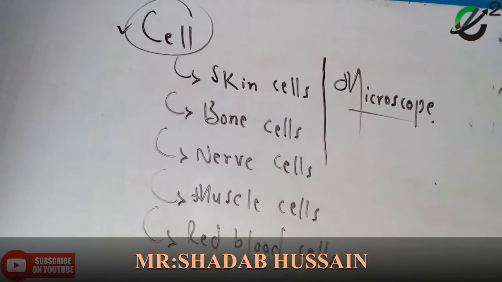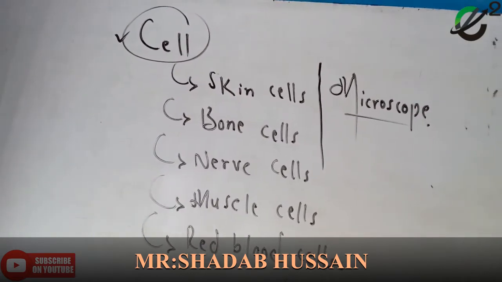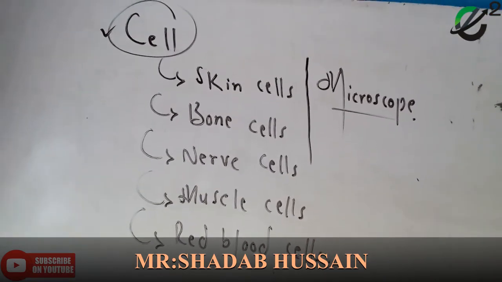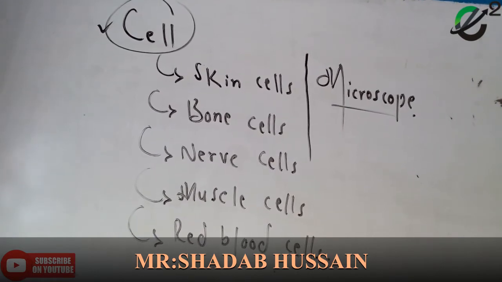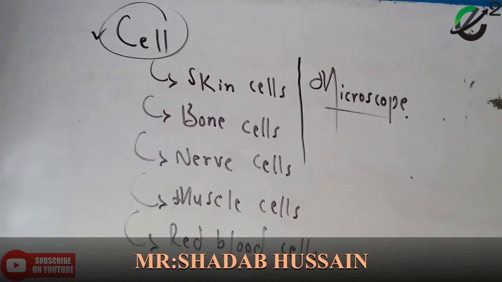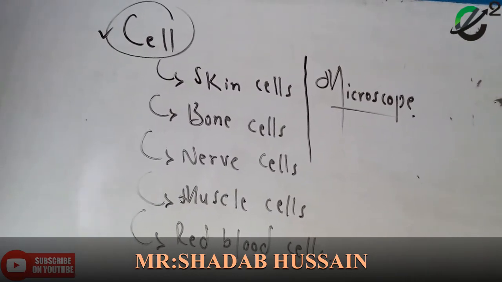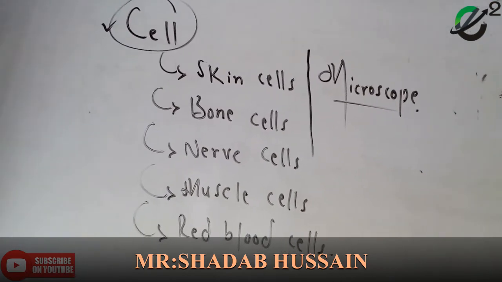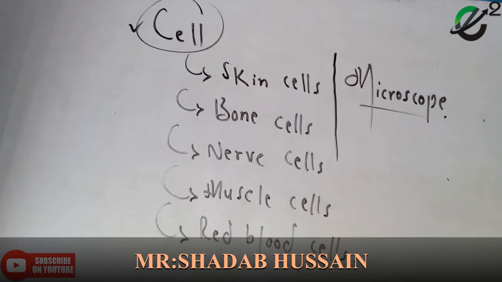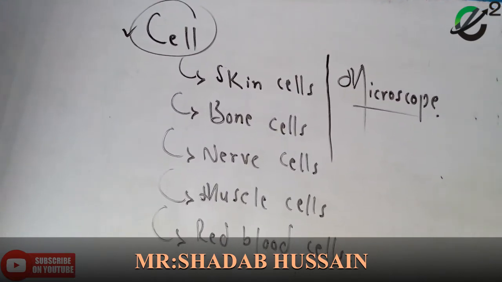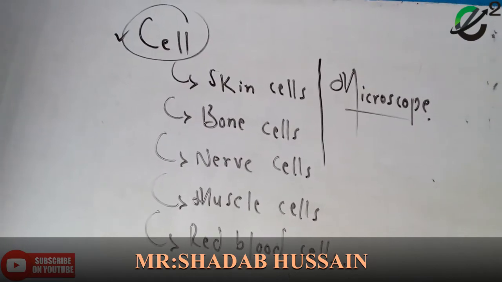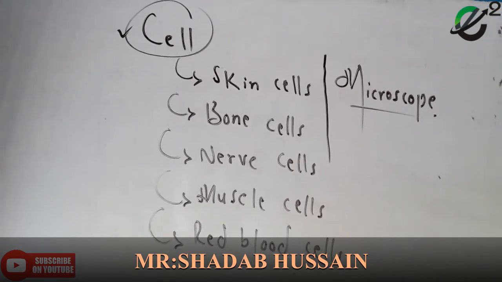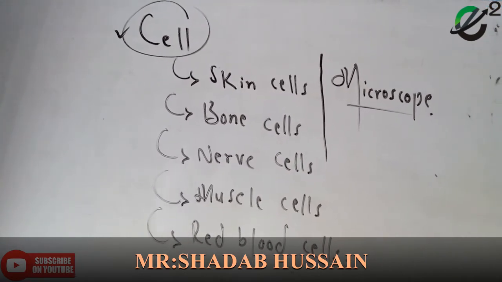Our body, plants and humans are both made up of trillions of cells, and the cell is the smallest part of our body that carries out life activities. All the life activities that we perform, if we are walking, seeing, touching someone, or feeling something, are all about the cell. Because the cell is the basic structural and functional unit of life. हमारी life की origination, जो हमारी body की origination है, that is started from the cell.